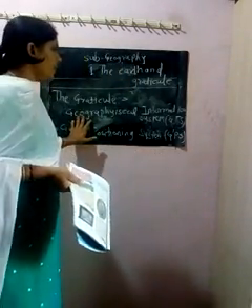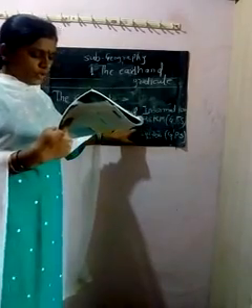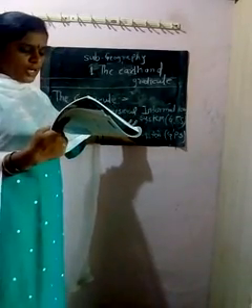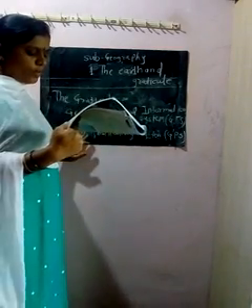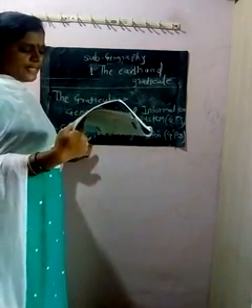GIS and GPS, that means the first is the geographical information system, and the second is the global positioning system.